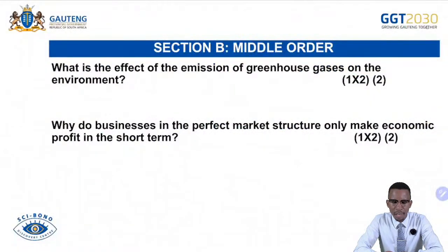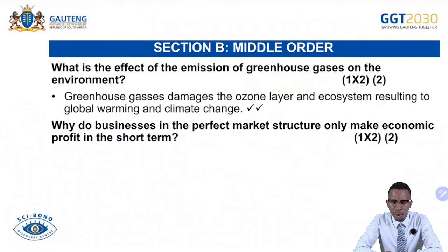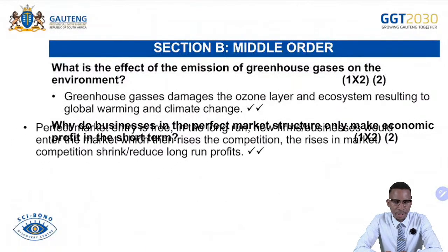What is the effect of emission of greenhouse gases into the environment? If there are greenhouse gases or air pollution in the environment, that will lead to what? That will lead to the damage of the ecosystem and result in global warming as well as climate change. That's it. So let's see. Greenhouse gases damage the ozone layer and ecosystem, resulting in global warming as well as climate change.